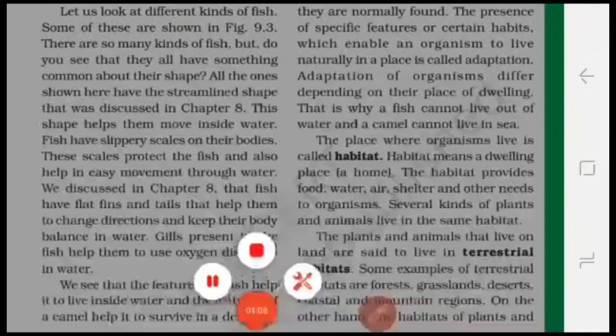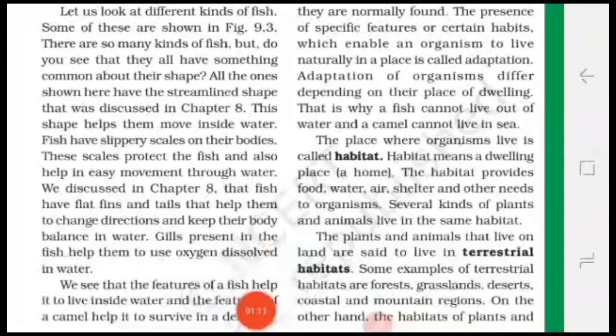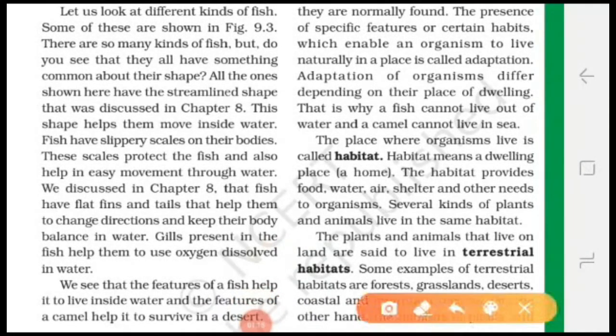Okay, what is a streamlined body shape? Students, all of you have seen fish. The shape of a fish's body is like that: the front part and back part are narrow and the middle part is broader. This type of shape is known as streamline shape. Okay. And what is the next feature present in the fish body?